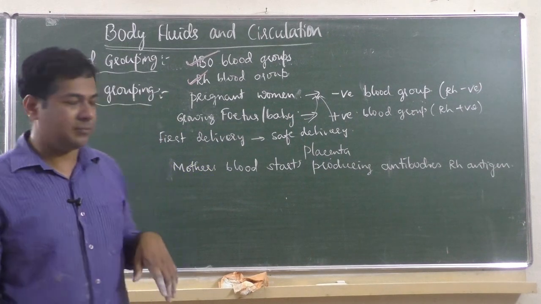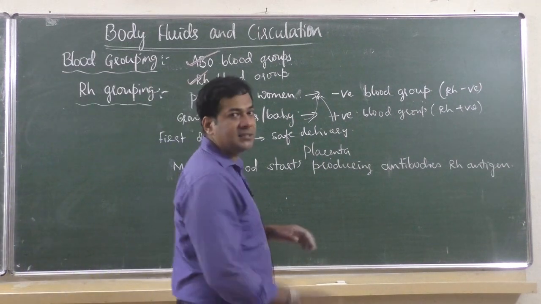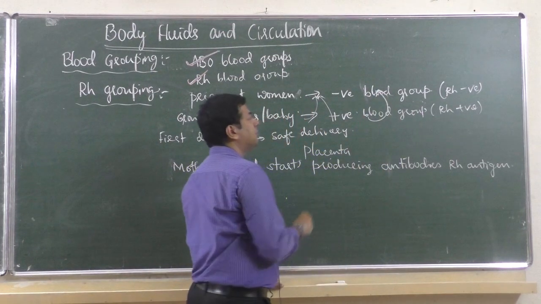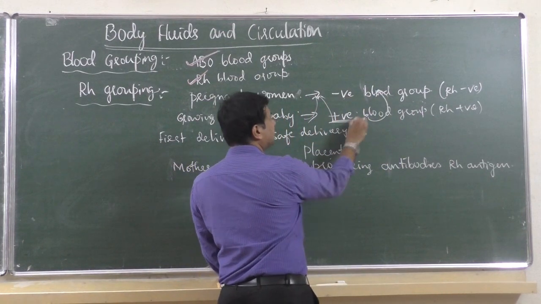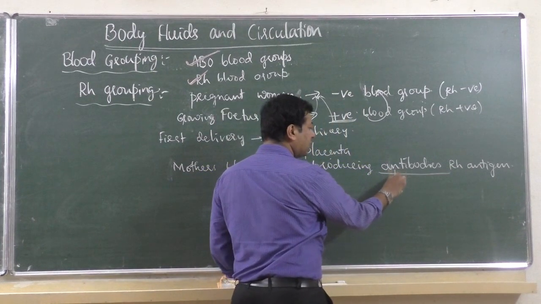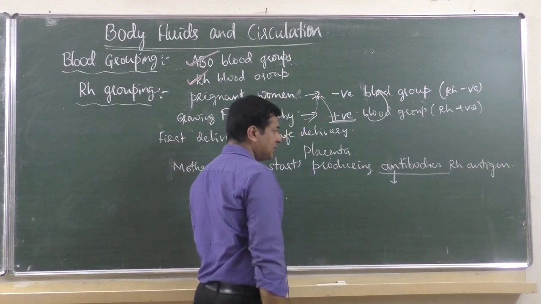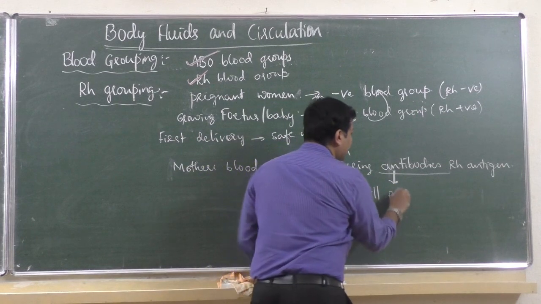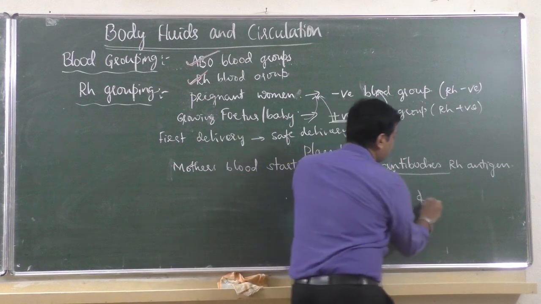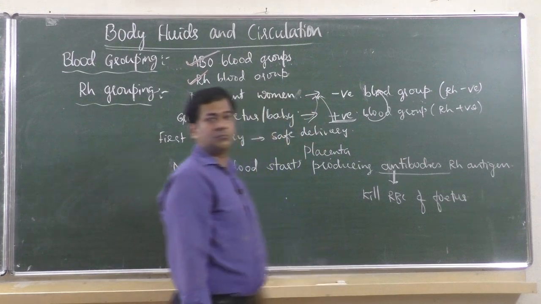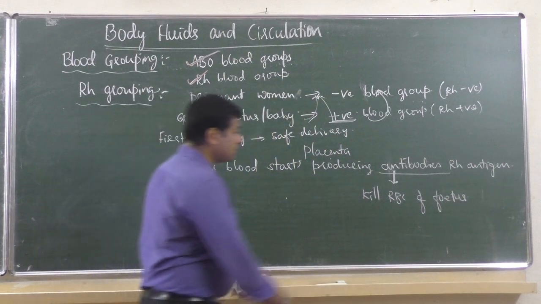I repeat once again. During first delivery, there are chances of baby's blood mixing with mother's blood. Then mother's blood, to this positive blood group, starts producing antibodies. And these antibodies are very dangerous for the second baby because these antibodies may kill the RBC of the fetus.